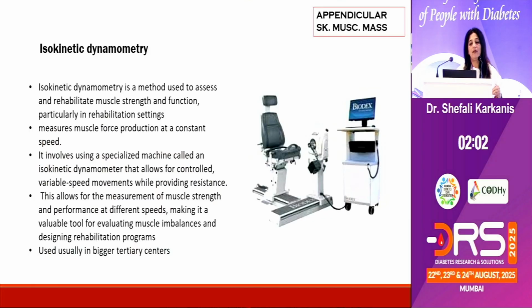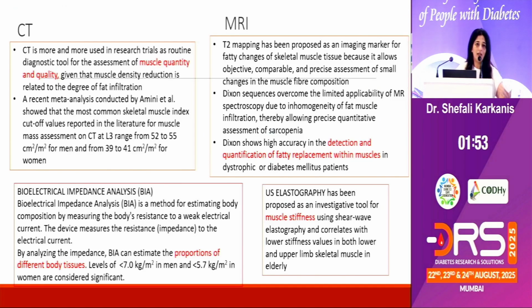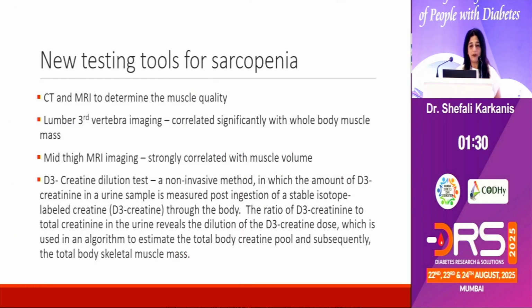Isokinetic dynamometry is a very specialized test which is usually done for rehabilitation purposes. It has a dual purpose and is not used routinely in clinical practice. On an average, it is done in institutions. CT again can give a good idea about the muscle quality and quantity. MRI can detect fatty replacement in the muscles, which is again an important aspect. BIA will give you proportions of different body tissues, and US elastography can give an idea about muscle stiffness as well as arterial stiffness. So that is why it's important.